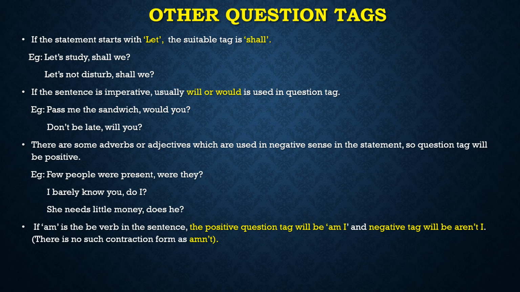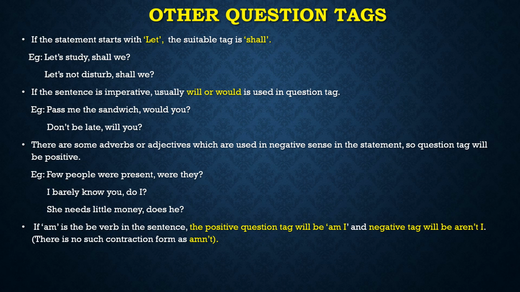Now if the sentence is imperative. Now what do you mean by imperative sentence? Order, command, request. Then we have to use will or would in the question tag. In imperative sentence you have to take note children, if it is a positive sentence, there is no hard and fast rule that you have to use positive tag or negative tag.